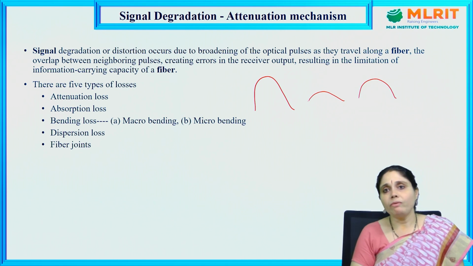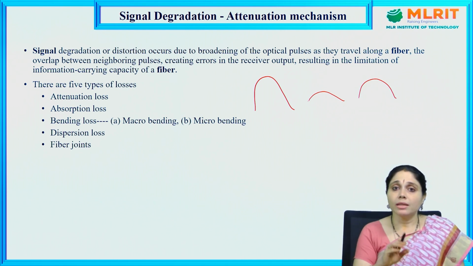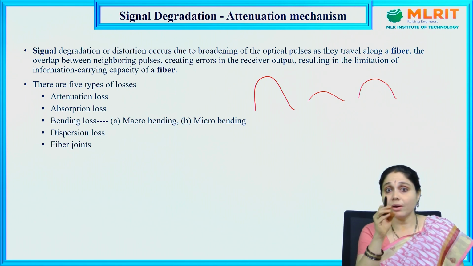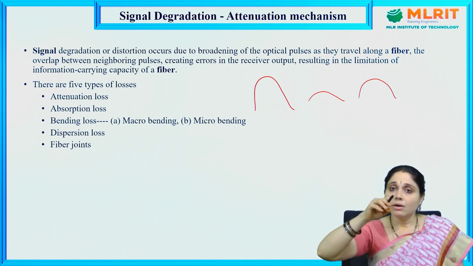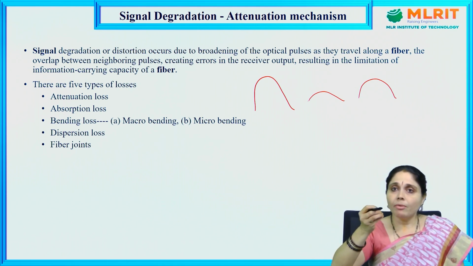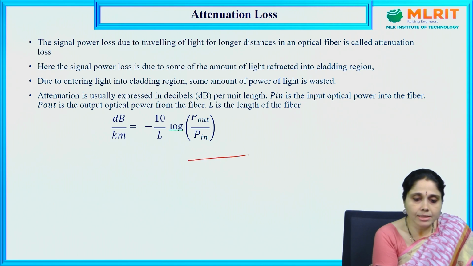In the previous slides, we have already learned that there will be no overlap of signals from one optical fiber to another optical fiber. But within the optical fiber, we can have overlap. First of all, let us consider this diagram over here. The inner one is the core, and this is the cladding.